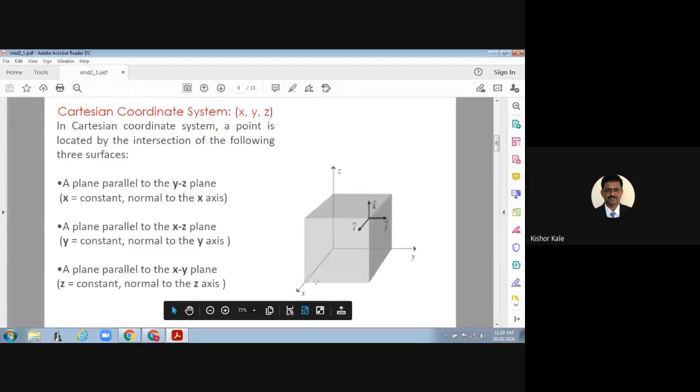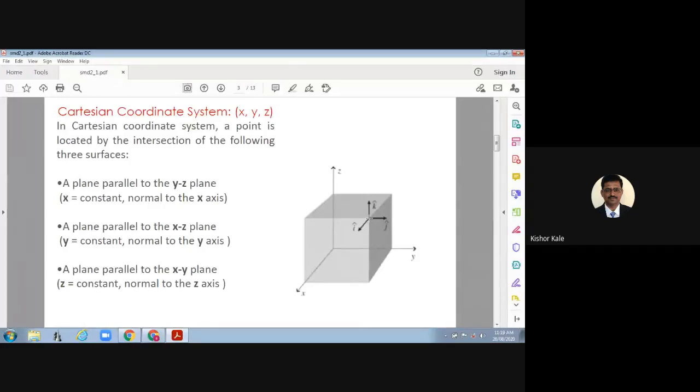Now if you consider any point, suppose this is a cube, at this intersection its coordinates are x, y, z. What is the meaning of it? Can anybody tell me? Suppose at this particular corner there is a point P, written in 3 dimensions. If it is 2 dimensions, we consider only the XY plane, and then it becomes x and y as input.